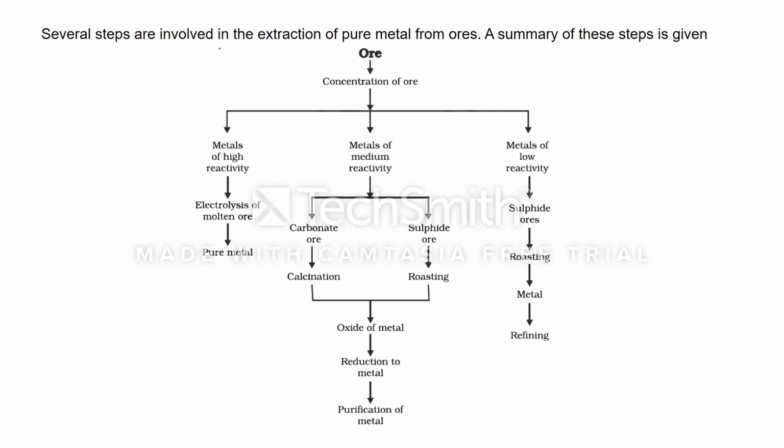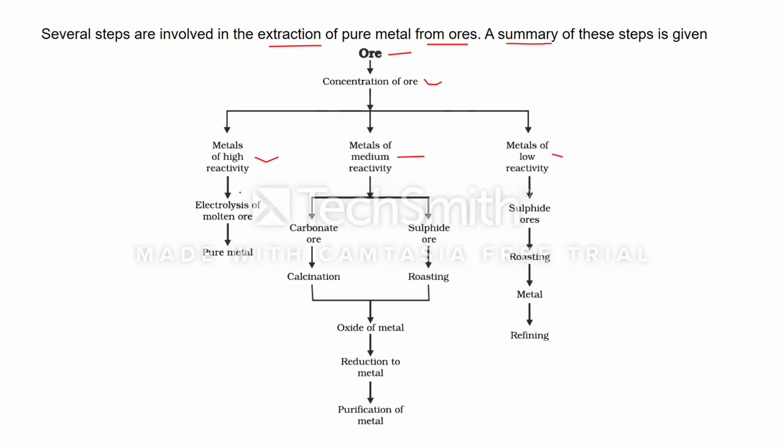Now, several steps are involved in the extraction of pure metal from ores. A summary of these steps is given. We have the ore. First of all, this ore is concentrated. The first step is concentration of ore. What does this concentration of ore include? Removal of impurities. Clear? After removal of impurities, our purpose is to get the metal, and the process or technique depends on the reactivity of the metal. That's why after the concentrated ore, we will discuss these in three categories: metals of high reactivity, metals of medium reactivity, metals of low reactivity.